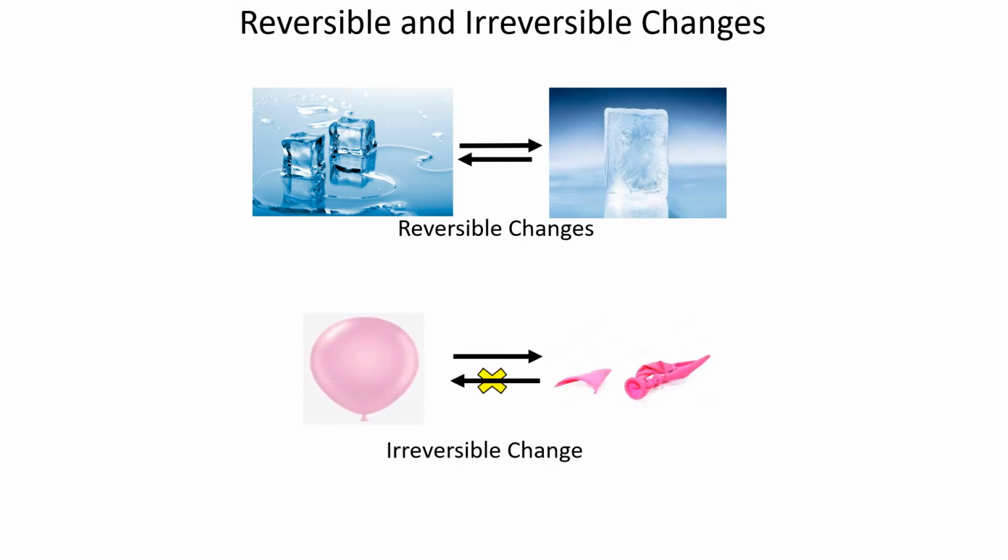If you burst a balloon or tear the pages, can you get back the paper and the balloon back to the original shape? No, you cannot get them back to the original shape. Some changes cannot be reversed. They are known as irreversible changes. So bursting of balloon I have shown in my slide. So this cannot be reversed. So in this slide we have learnt about reversible and irreversible changes. So let's move on to our next slide.